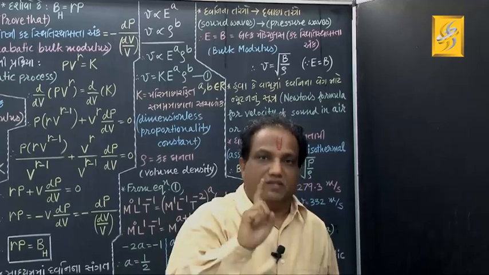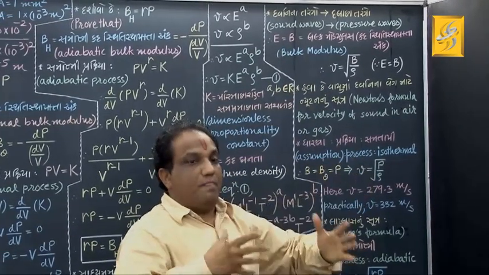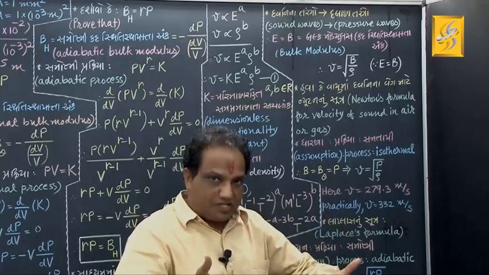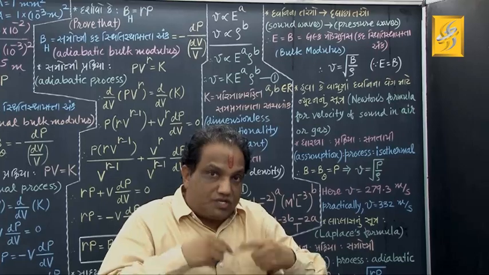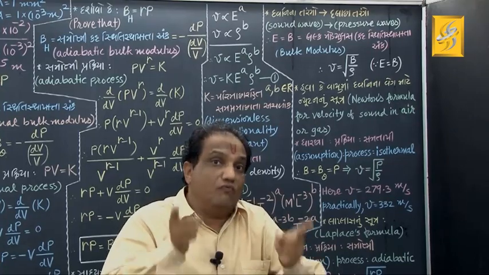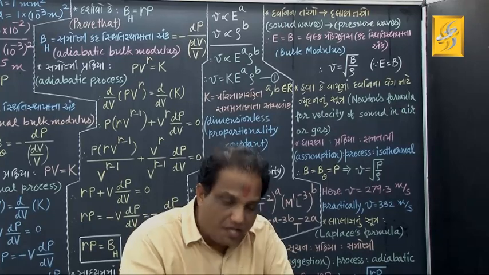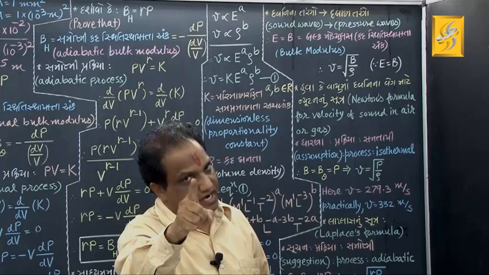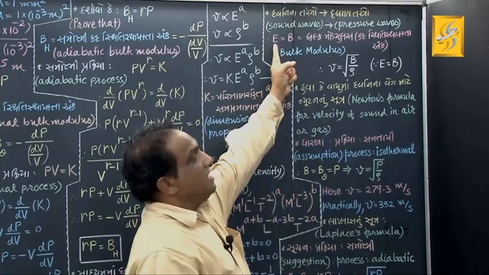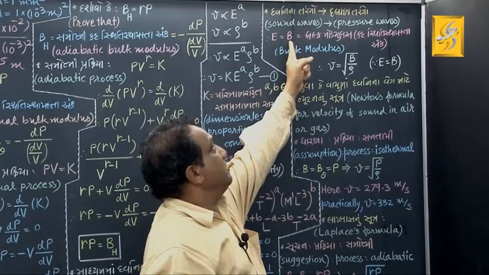Because of the exertion of the deforming force, there is some volume stress and some volume strain in the medium. Because the stress and strain are pertaining to volume, we must use the volume elasticity constant, which is nothing but bulk modulus, correct? So instead of this elasticity constant E, I should write bulk modulus, that is capital B.